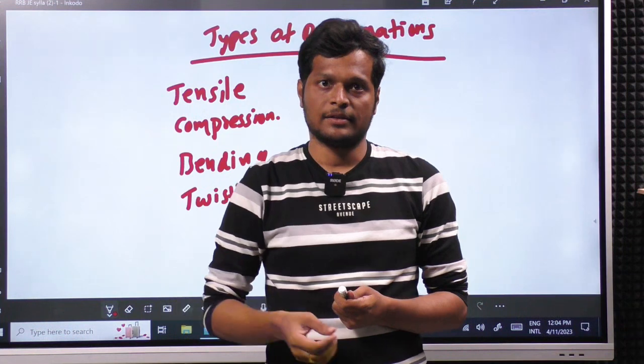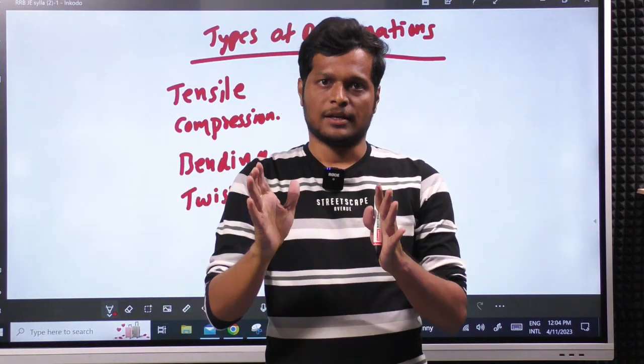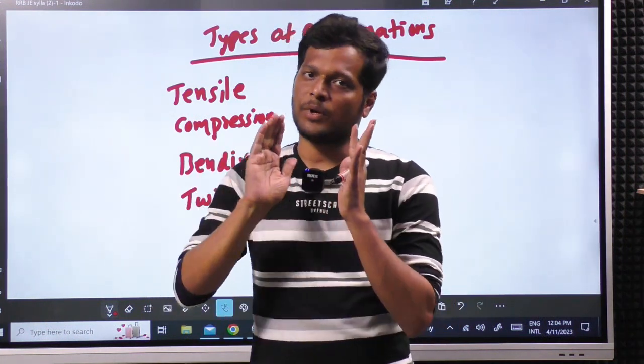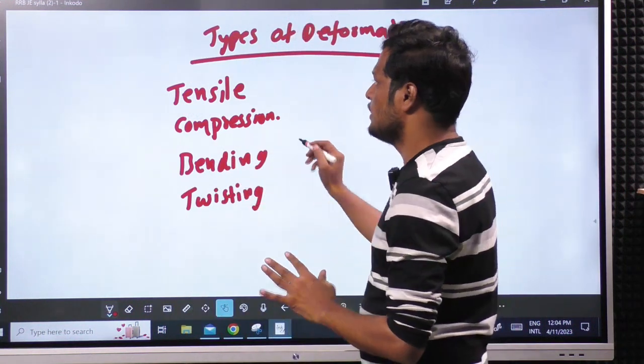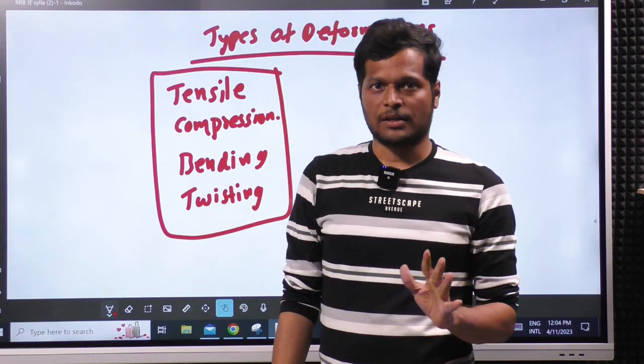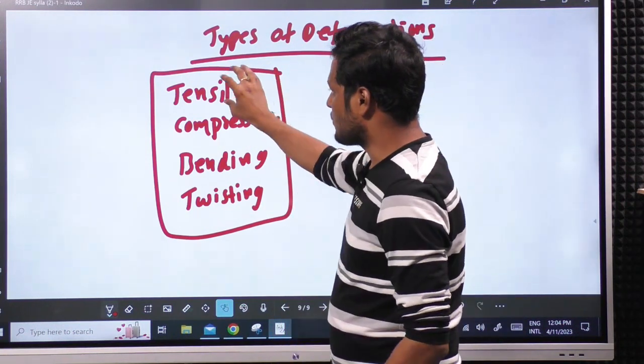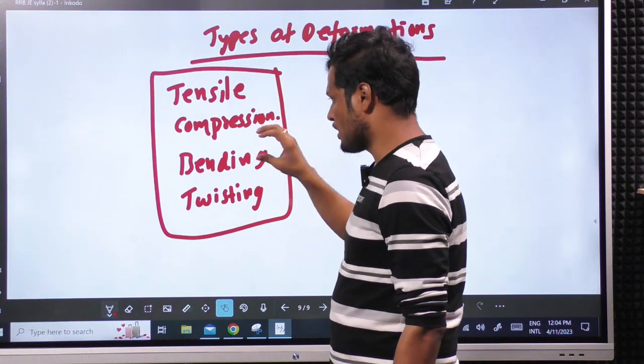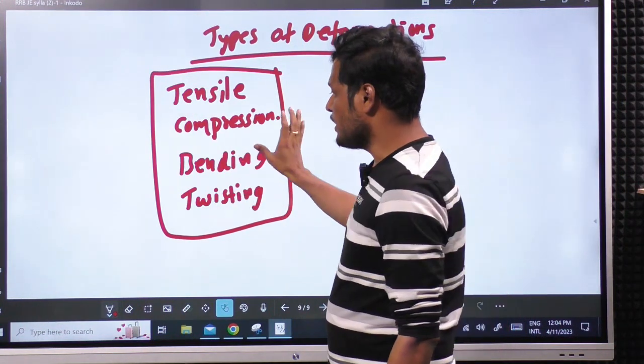Continuous loading, fatigue, cyclic loading, fatigue. That is different, which we will not study exclusively, but we will study that also. But majorly in our syllabus, there are 4 types of deformations which we have to understand for sure. Okay, that is, you can apply tensile load, you can apply compression load, you can apply bending, and you can apply